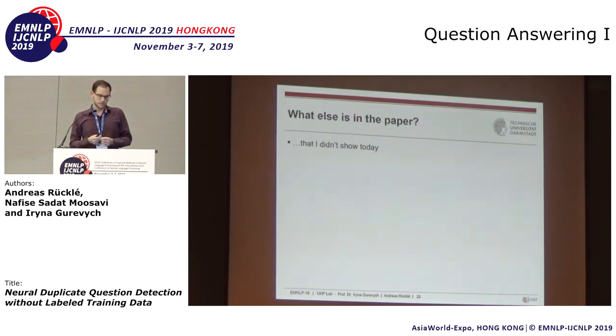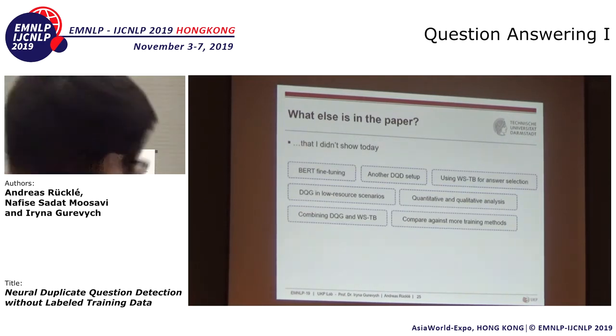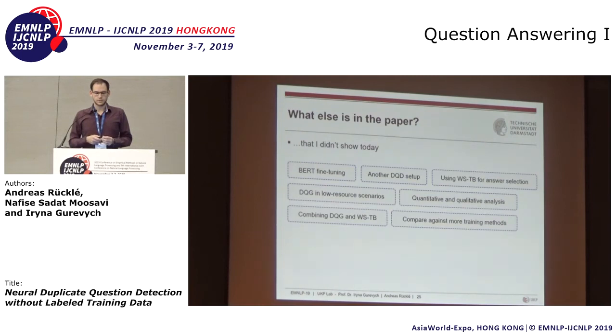I want to summarize this talk by showing you what else is in the paper that I couldn't show today because of time constraints, and there's actually a lot. So we have experiments with BERT, so more modern models. We have another duplicate question detection model set up. We have used WSTB for answer selection, a different task. We have applied duplicate question detection generation for low resource scenarios, and some more comparisons.